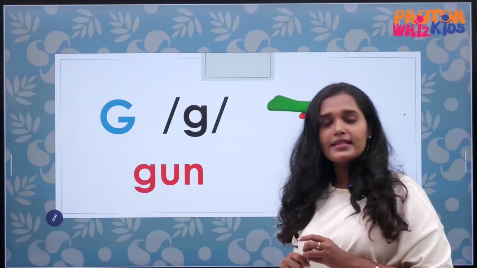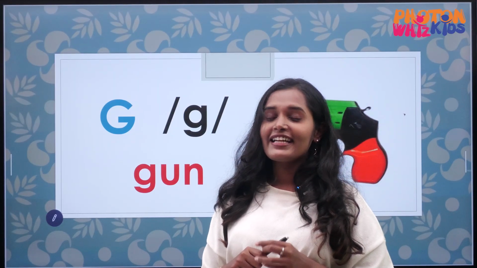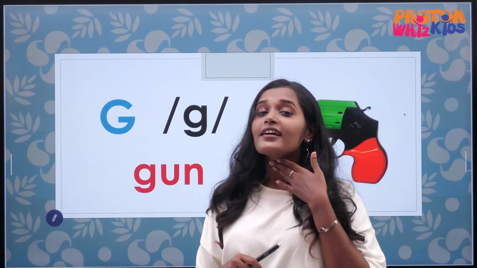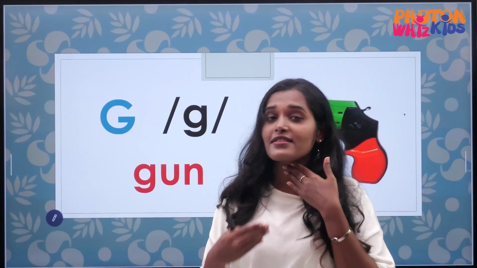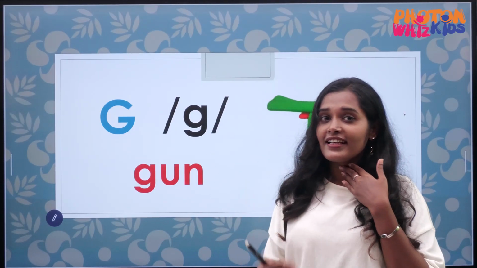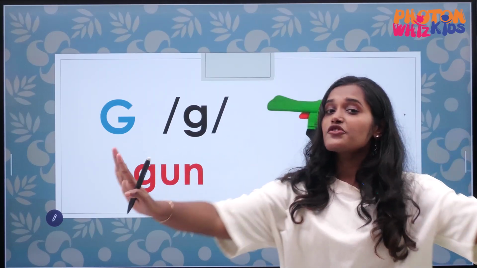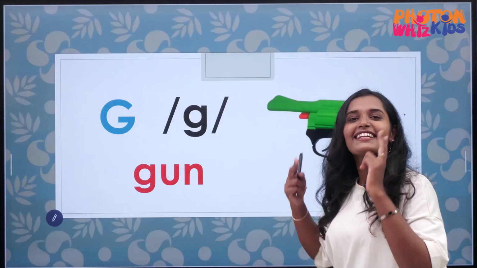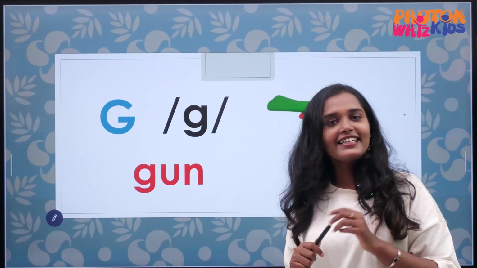The next alphabet is G. What is the sound of G? It is pronounced as G. You can try this. You can put your hands over here and you can feel a vibration. G. Girl. Gate. Gun. So the sound of G is G.